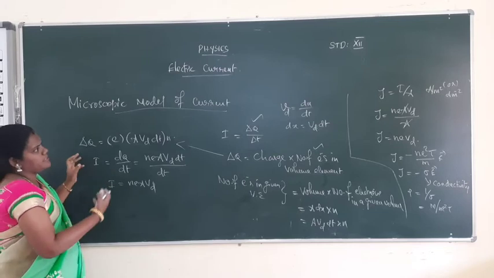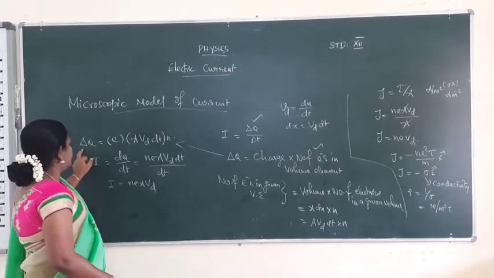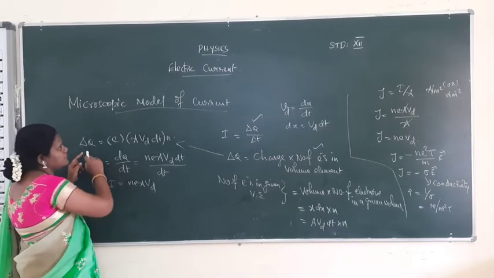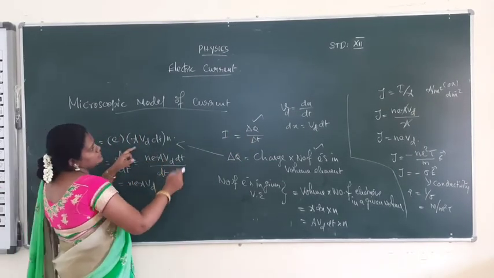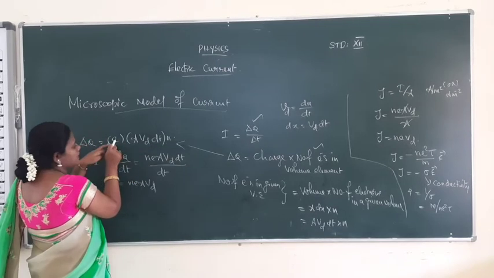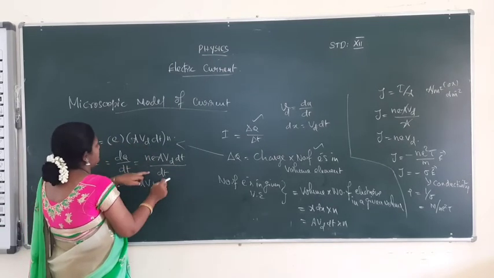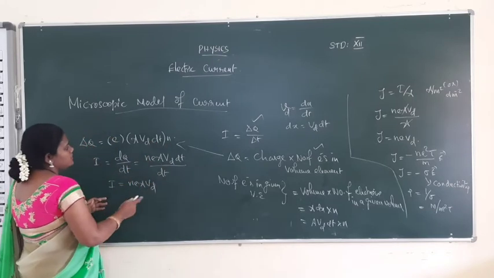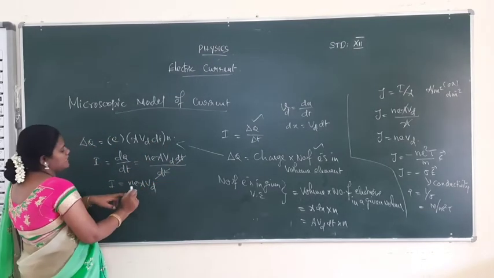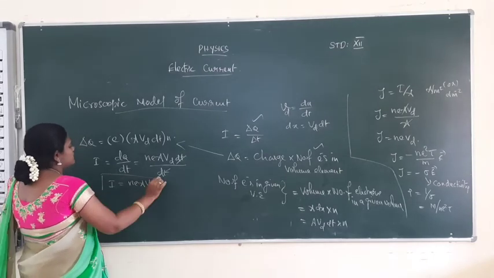Del q by dt and dq by dt are the same. So we substitute the del q value: n e A Vd dt by dt. Okay? Then dt cancels, and n e A Vd is the current.